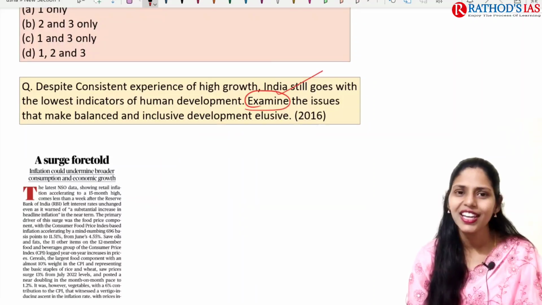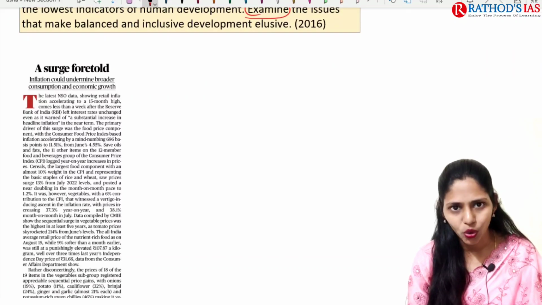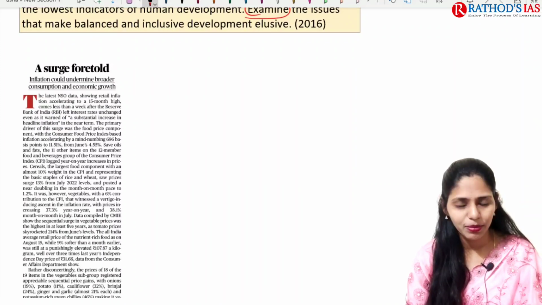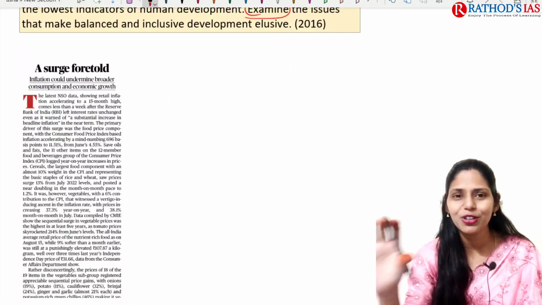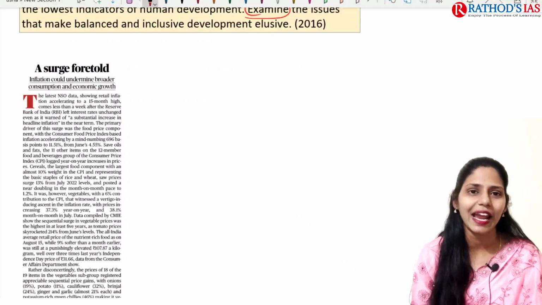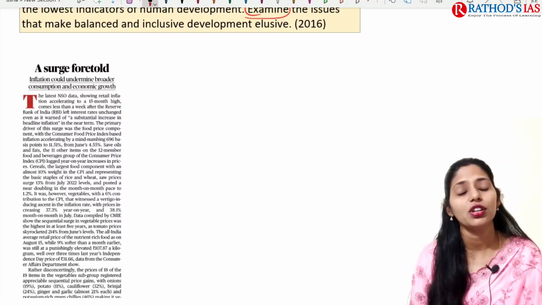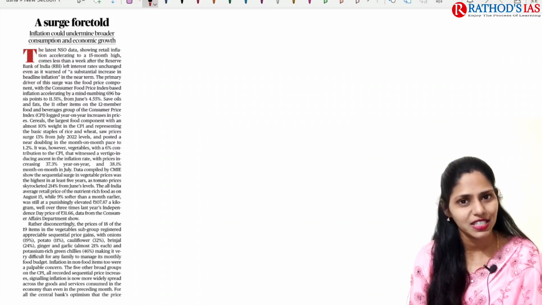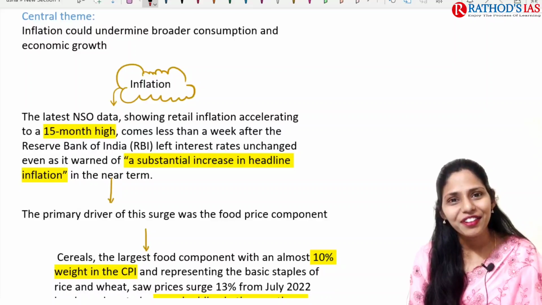Now let us see the next topic, a surge foretold. This topic is important from your economy. Here we are going to talk about inflation. What is inflation? Please find out the meaning of inflation, the different causes of inflation and the different types of inflation. These are homework for you students, and every year you can expect a question from this inflation topic for sure. Please don't underestimate the power of inflation.